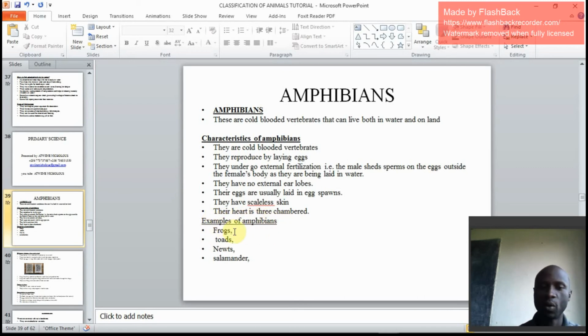We have examples, and I still stress examples in each group. We have frogs, we have toads, we have newts, we have salamanders. They will ask, why is a toad called an amphibian? Don't say it is a cold-blooded vertebrate. You would say a toad is an amphibian because it lives both on land and in water.